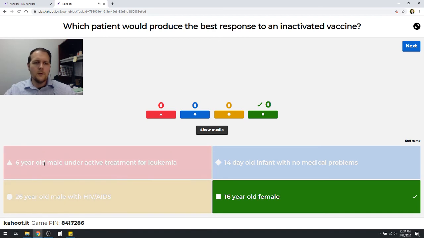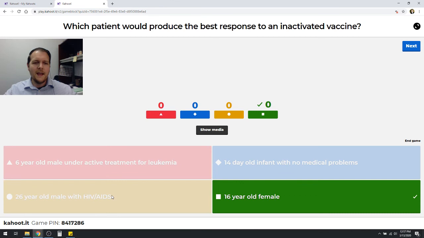So the 6-year-old who's under active treatment for leukemia, obviously they're in an immunocompromised state. Their white count should be relatively low to where they cannot mount a very good response to an inactivated vaccine. Does that mean they can't receive it? No, it just means they're not going to have a very good response. But again, the benefits of having some response is better than the downside of nothing happening, right? So in this case here, it would not be a contraindication, just a precaution, right?